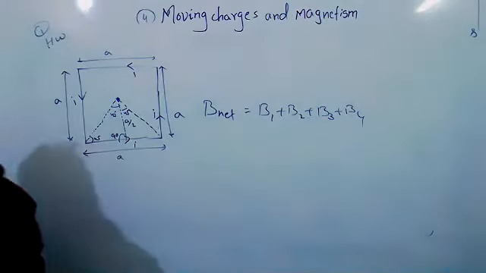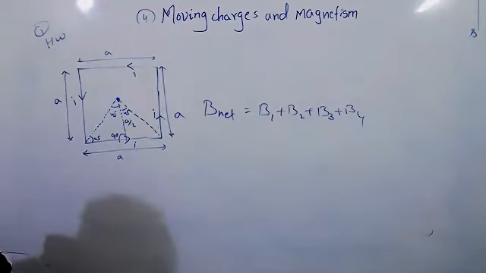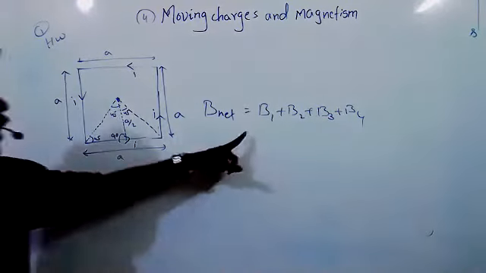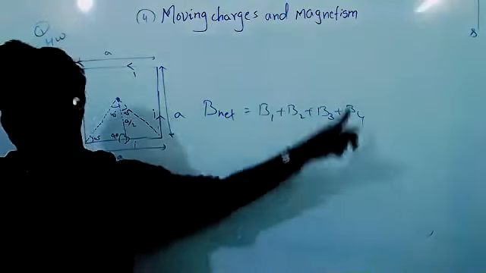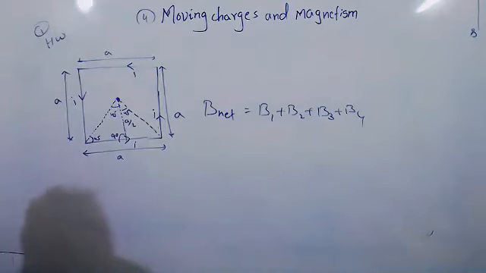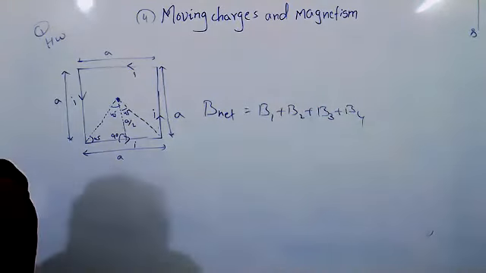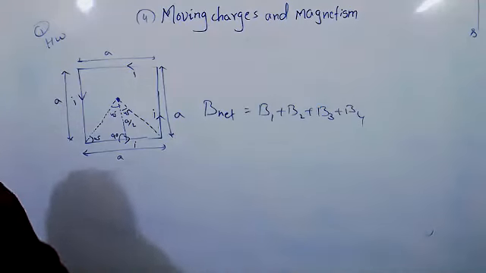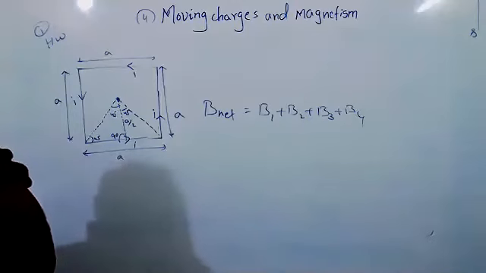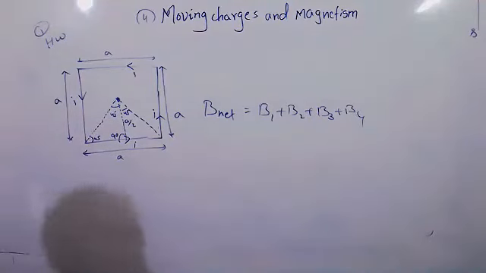But all will be the same, no, sir? B1 is equal to B2. Yes, all will be the same. But you should understand that when they have given a square, you have to add everything. So instead we can multiply by 4, no, sir? Yes, you can. We can multiply it 4 times. You get B1 and multiply by 4.